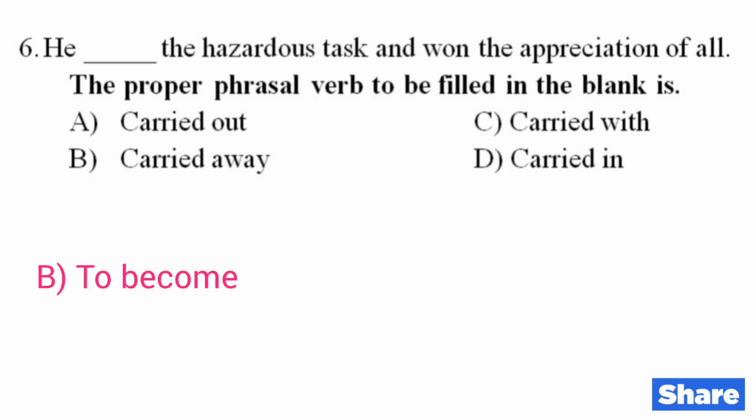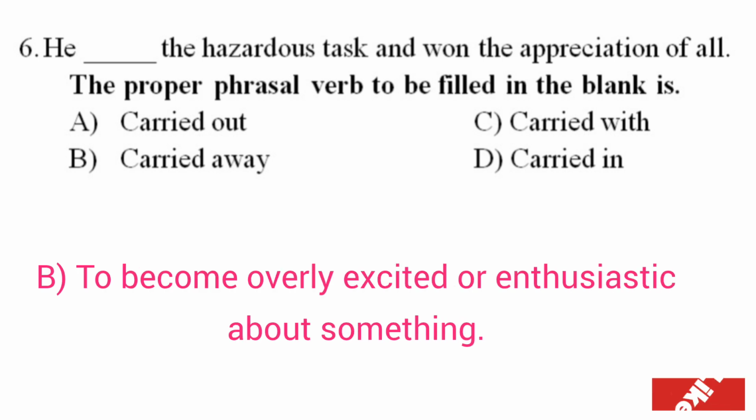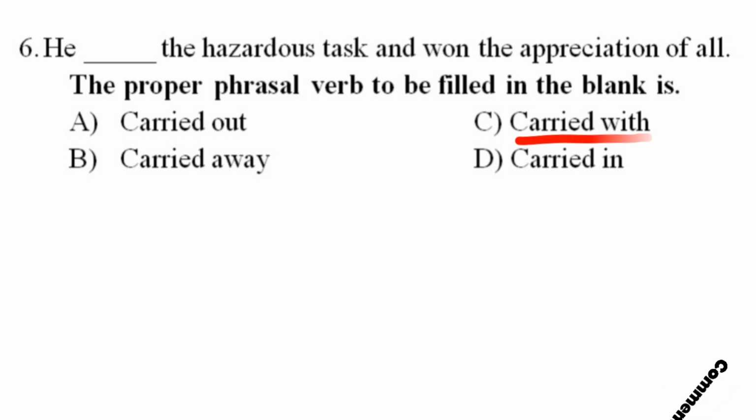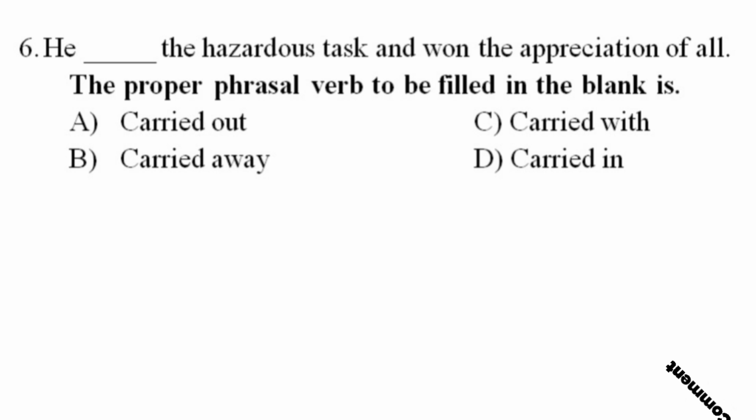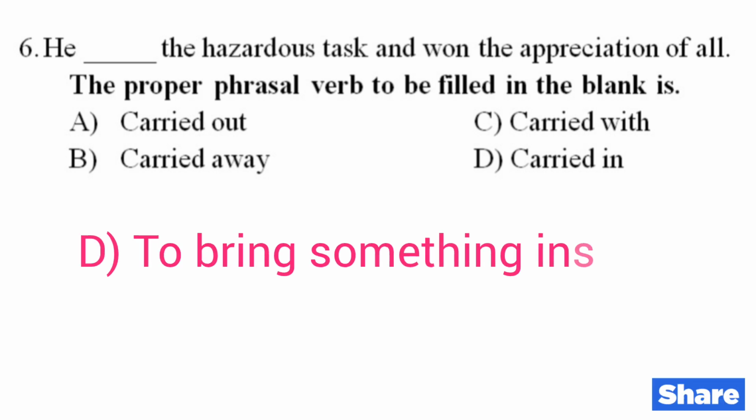Option B, carried away, means to become overly excited or enthusiastic about something. Option C, carried with, is not commonly used in English as a phrasal verb. It may be a mistaken combination of carry on with, to continue, or carried away, that is to be emotionally affected. Whereas carried in, option D, means to bring something inside.